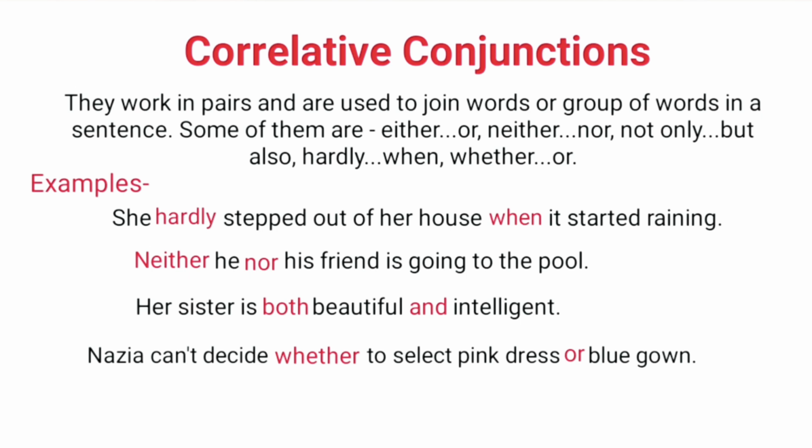Examples are, she hardly stepped out of the house when it started raining. Here, hardly when are the correlative conjunctions. Next, neither he nor his friend is going to the pool. Next example, her sister is both beautiful and intelligent. Nazia can't decide whether to select the pink dress or the blue gown. In these sentences, the correlative conjunctions are neither nor, both and, whether or.